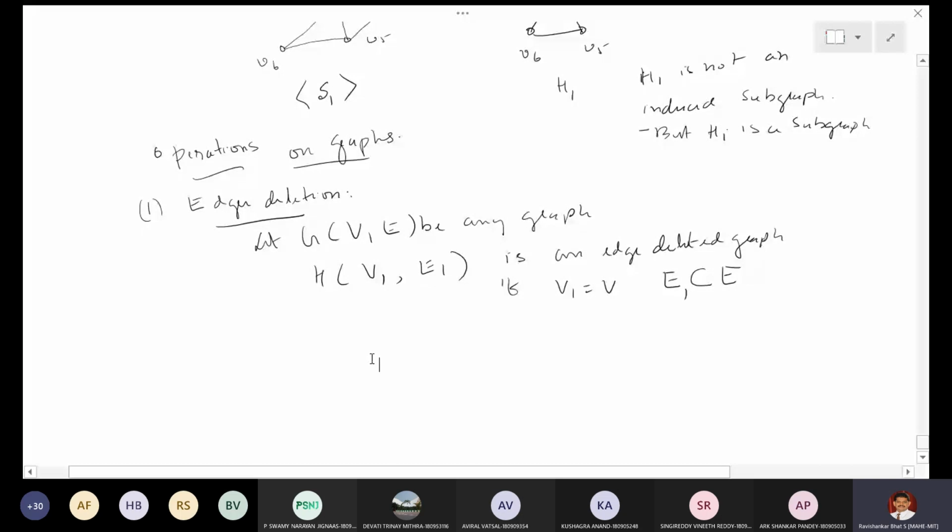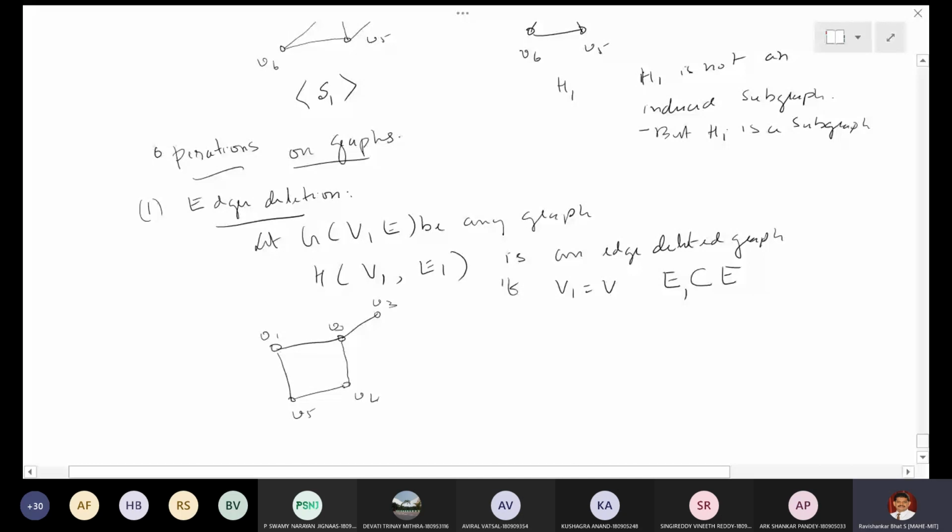How to delete the edge? Let me take an example. Let me name the vertices V1, V2, V3, V4, V5. Of course, I joined this one also.